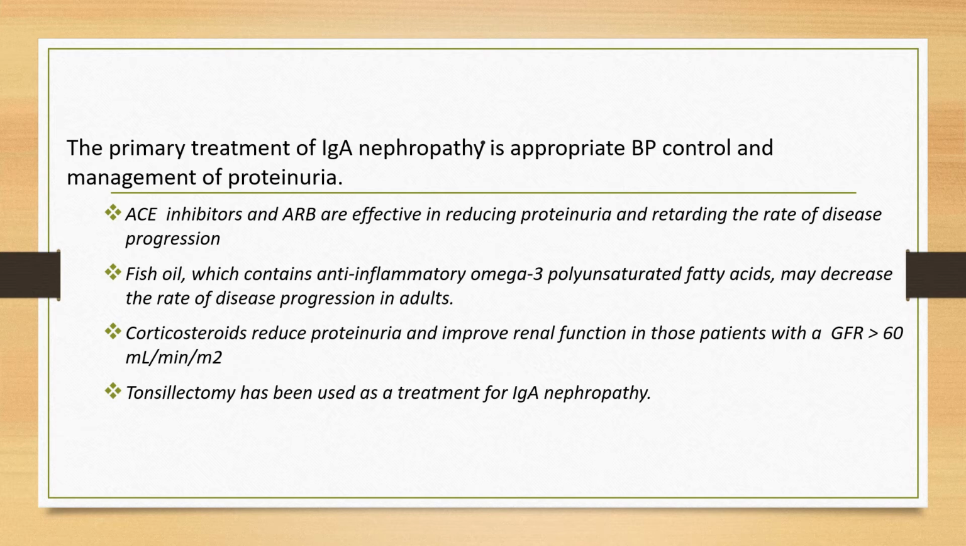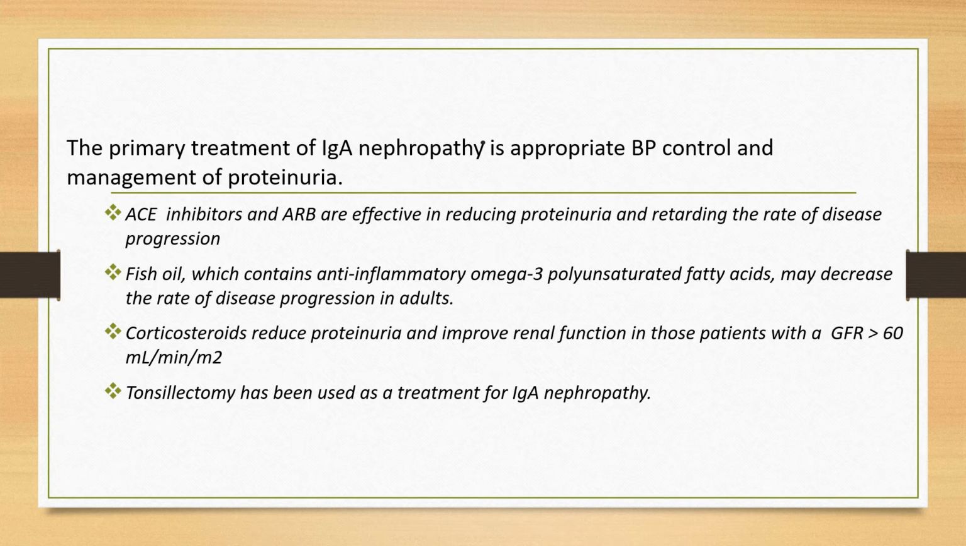Fish oil, which contains anti-inflammatory omega-3 polyunsaturated fatty acids, might decrease the rate of disease progression in adults, and it can also be used in pediatrics. If renin-angiotensin system blockade proves ineffective and significant proteinuria persists, then addition of immunosuppressive therapy with corticosteroids is recommended. Corticosteroids reduce proteinuria and improve renal function in patients with GFR greater than 60 ml per minute per meter square.